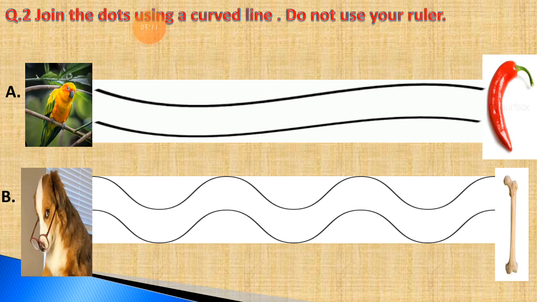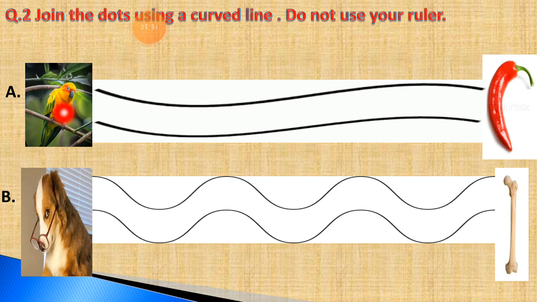Let's read the heading first, which is Join the dots. I'll show you the question. Question 2, and this is the heading: join the dots using a curved line. Do not use your ruler. What does this heading mean? It means you have to join the dots.